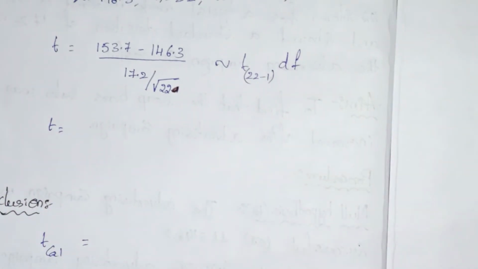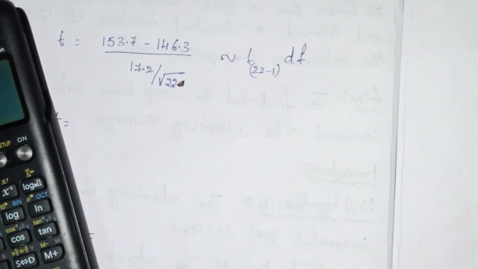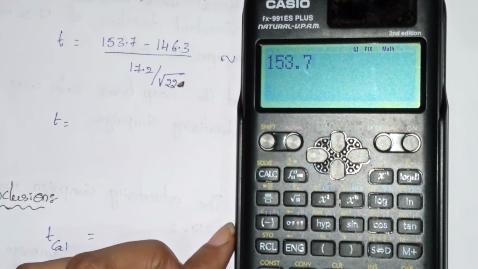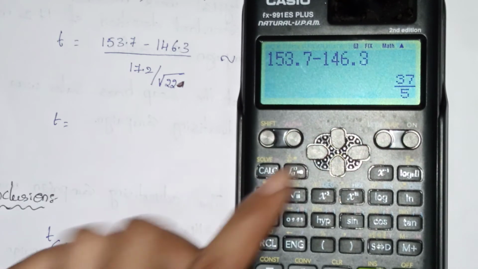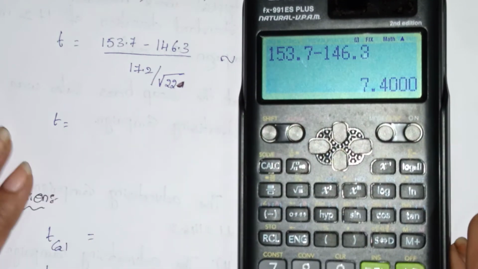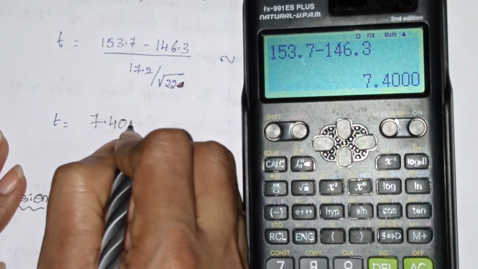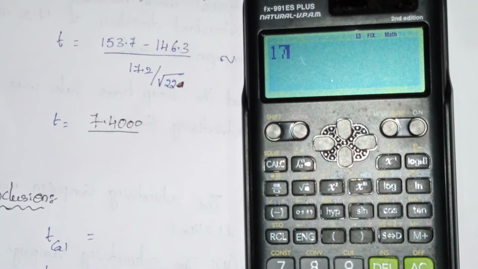Now we calculate the t value. 153.7 minus 146.3 equals 7.4, divided by 17.2 divided by square root of 22.